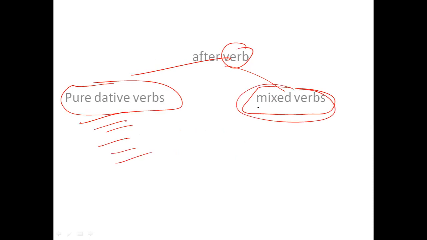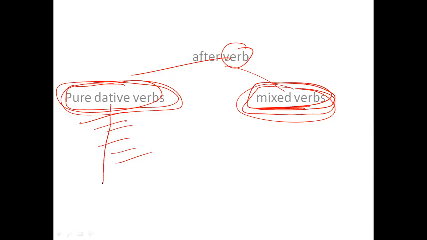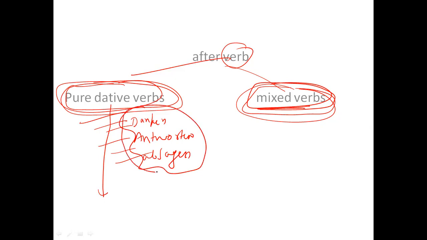Now why are these verbs called mixed verbs and why are these verbs called pure dative verbs? The reason is, if the verb falls in this category, let's revise, like danken we have done, like antworten we have done, right? Like absagen we have done. If the verb belongs to this category, the object will be 100% dative. Whatever object is coming will be dative.